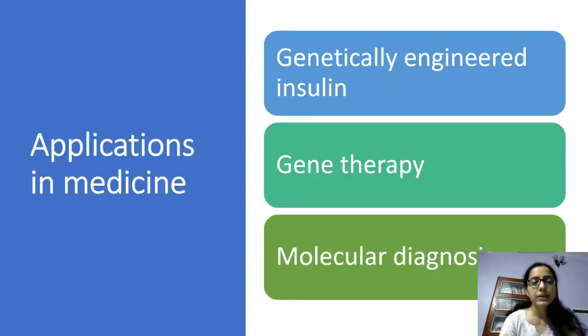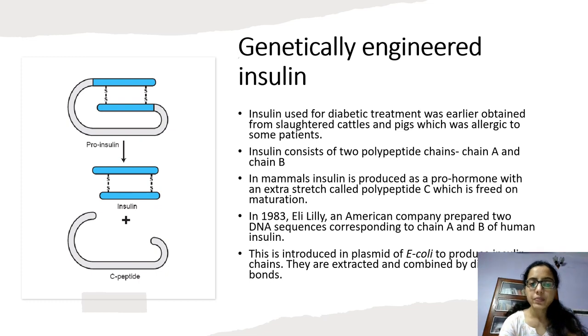Now, this was about applications in agriculture. Coming to applications in the medicine field, therapeutics. What are the applications of biotechnology? First of all, genetically engineered insulin. It is very well known that insulin is used for diabetes treatment. Then gene therapy and molecular diagnosis. Let us learn these three in detail. First one, genetically engineered insulin.